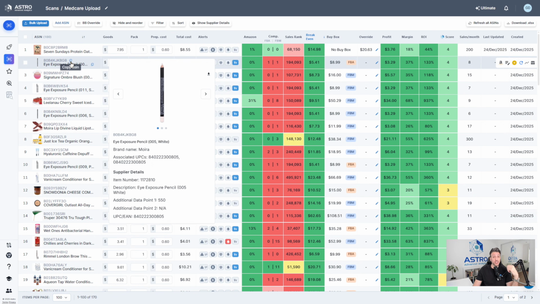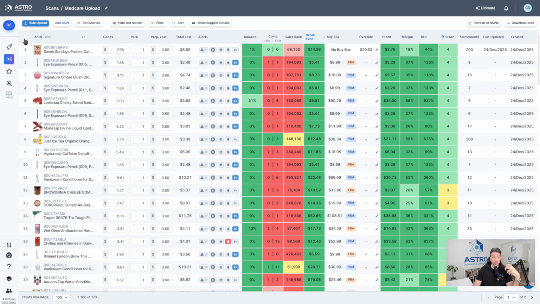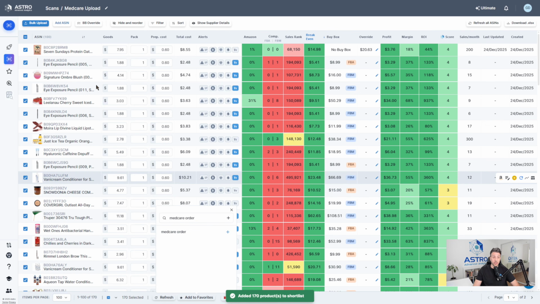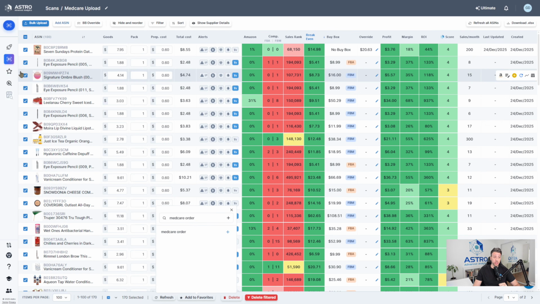Let's see which ones of these we can actually sell, which ones we're eligible to sell. I'm going to send them to a short list and see which ones we can sell, and then from there, see what type of order we can actually come up with. So I'm going to add these to a favorite. I'm going to call this Medicare order. Now let's go see which ones we're actually eligible to sell.